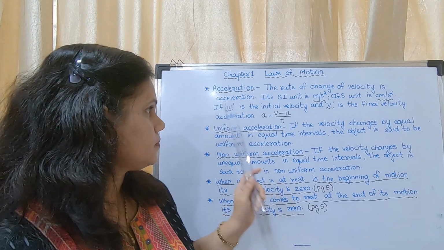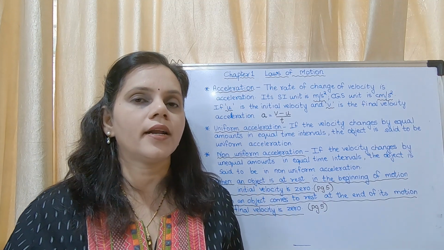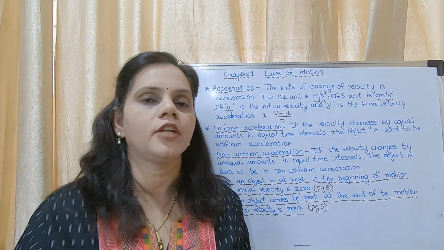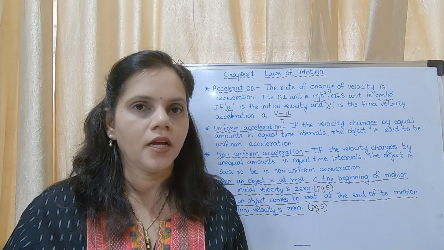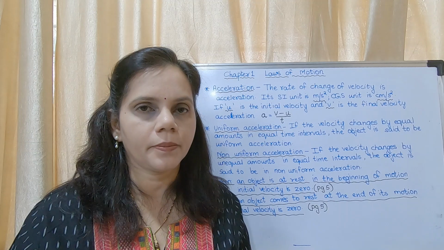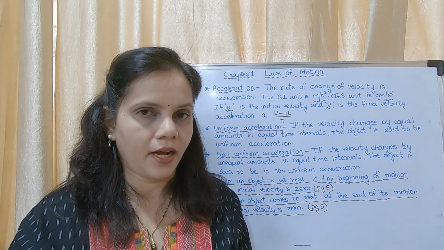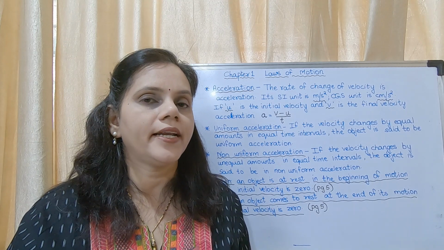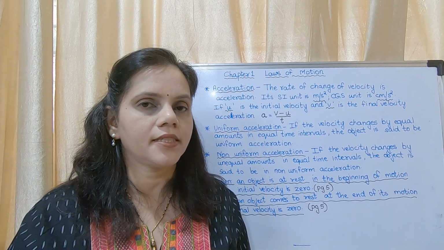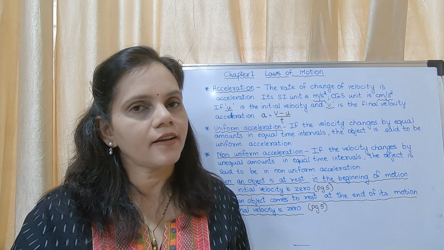Now if u is the initial velocity, consider you are riding a scooter and you are going to increase your speed. You are going at a speed of 20 km per hour and you are increasing the speed to 50 km per hour. That means 20 km per hour is the initial velocity and 50 km per hour is the final velocity.